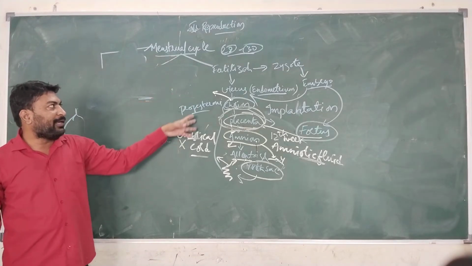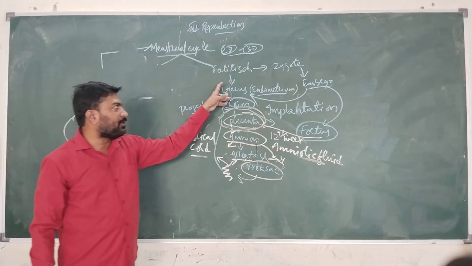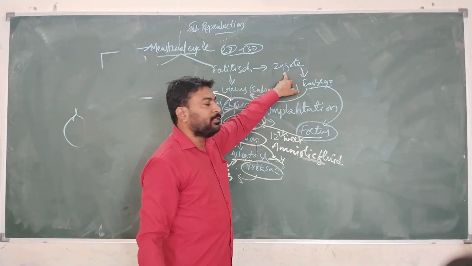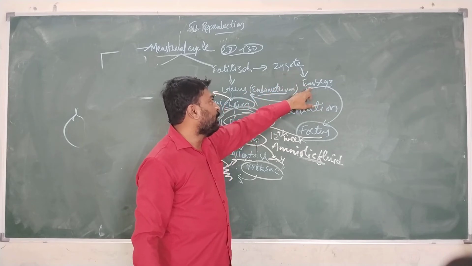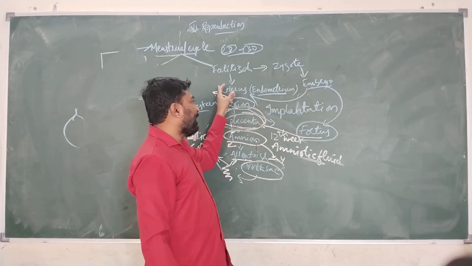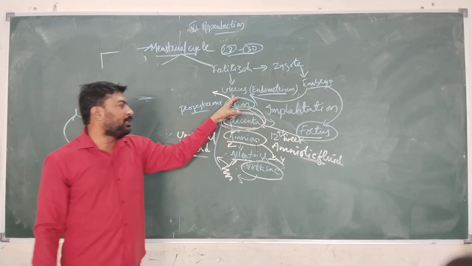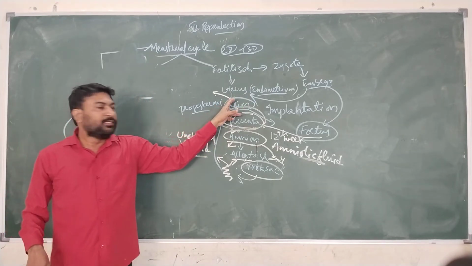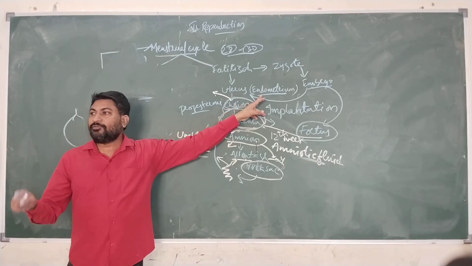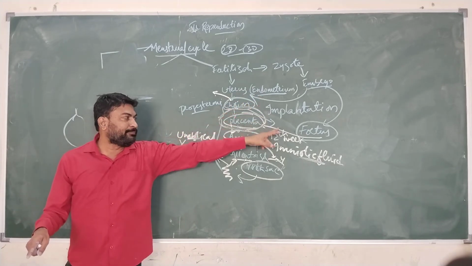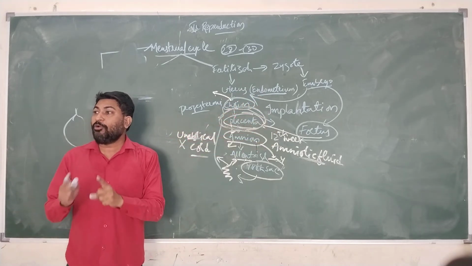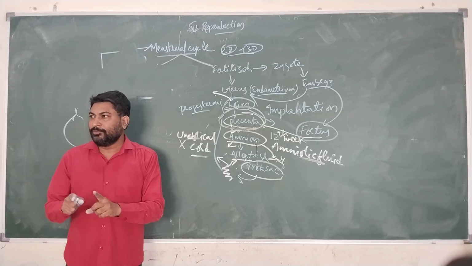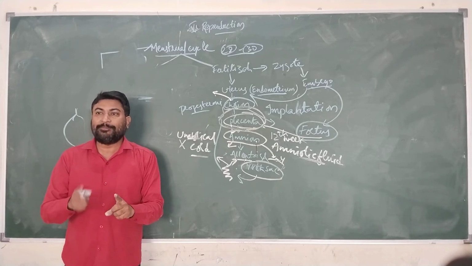Okay, this is if the fertilization process occurs. If fertilization occurs, then it develops into zygote. Zygote develops into embryo. This embryo will be implanted. That means it develops, it grows, travels all along the fallopian tube and enters into the uterus, and it gets attached to the walls of the uterus, that is the walls of the endometrium, and then the endometrium walls will get thickened so as to bear the weight of the growing embryo.